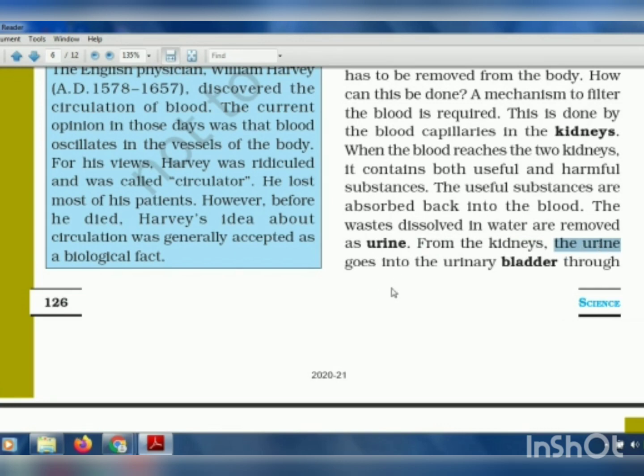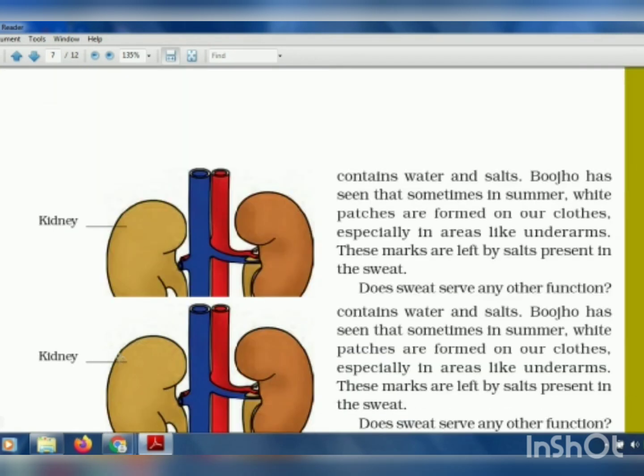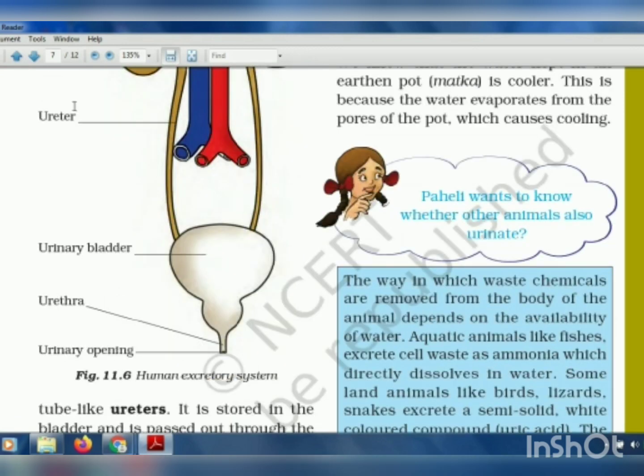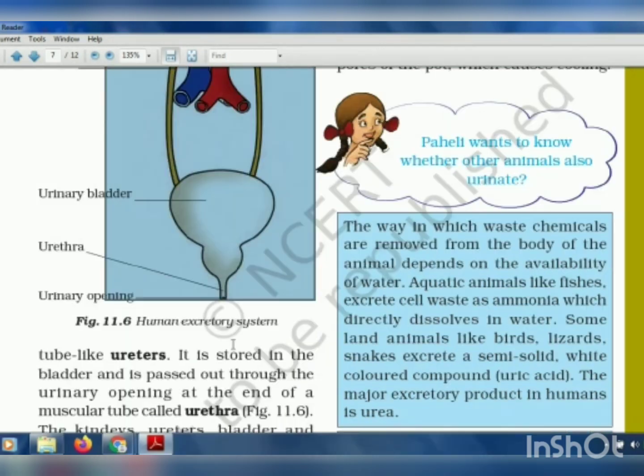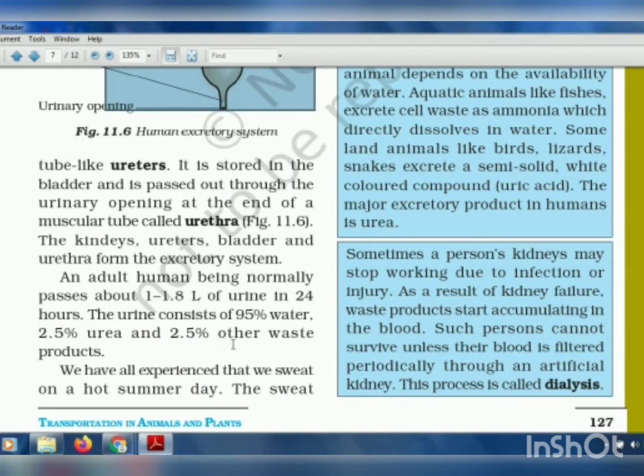So this urine goes through the ureter into the urinary bladder, and from there the urinary bladder is connected to a urethra which has a small opening at the end from which the urine is passed out of the body.